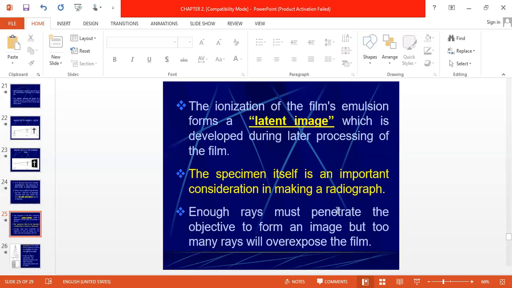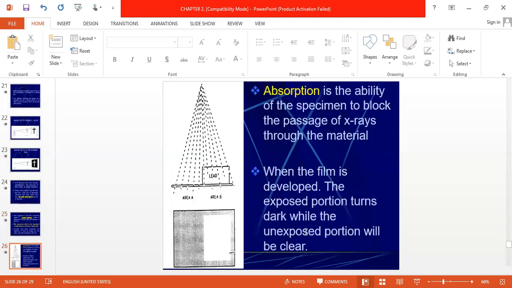The specimen itself is an important consideration in making a radiograph. Enough rays must penetrate the object to form an image, but too many rays will overexpose the film. If more and more radiation comes, then your entire film will be black, so we can't identify the defect, because we have to send optimum energy which will penetrate the thickness only.